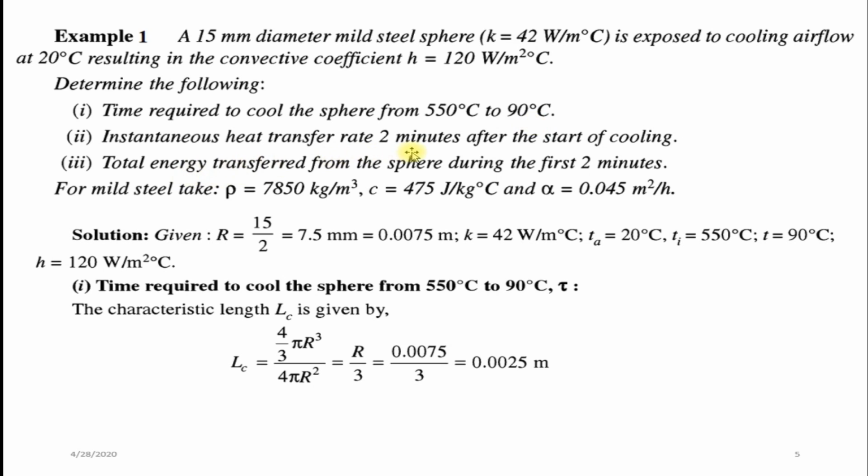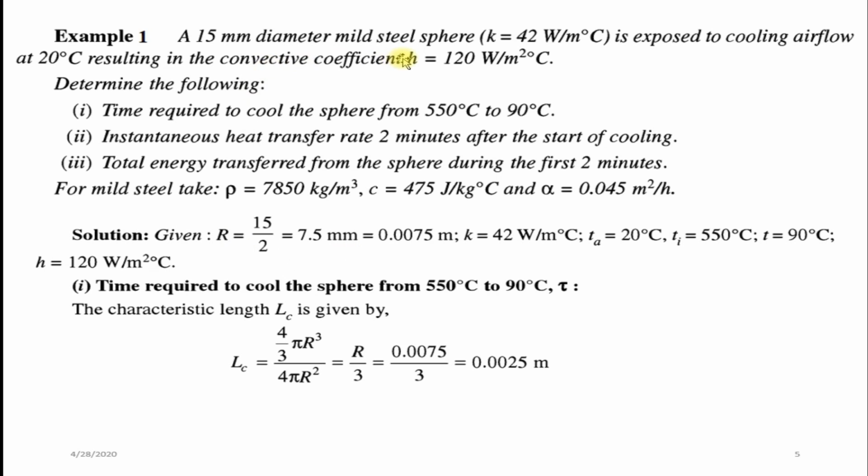Instantaneous heat flow rate 2 minutes after the start of cooling. Total energy transferred from the sphere during the first 2 minutes. For mild steel, take density as 7850 kg per meter cube, specific heat C equal to 475 joule per kg Celsius, and alpha value 0.045 meter square per hour.